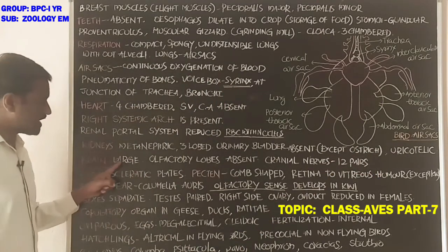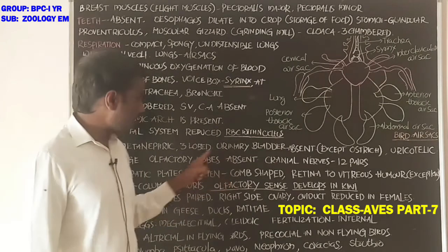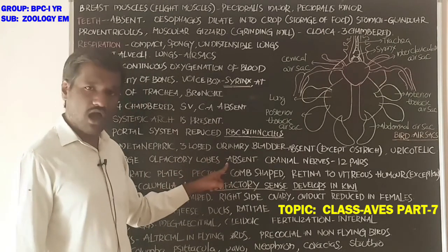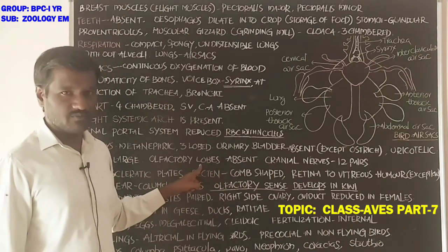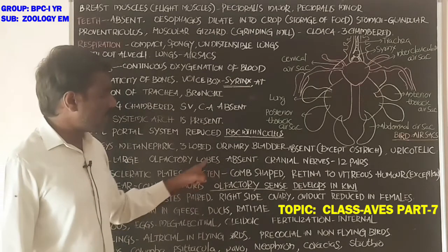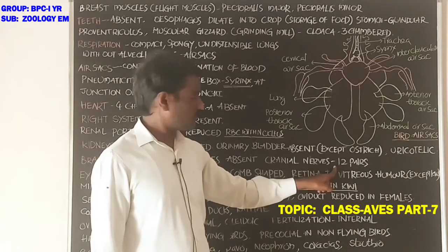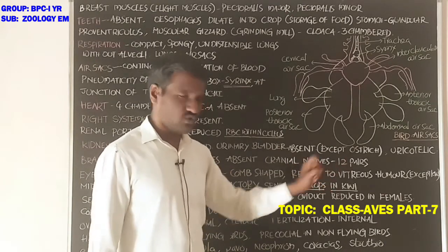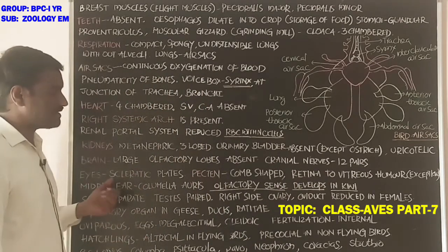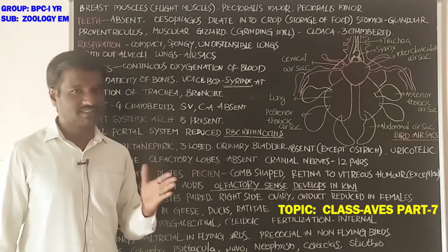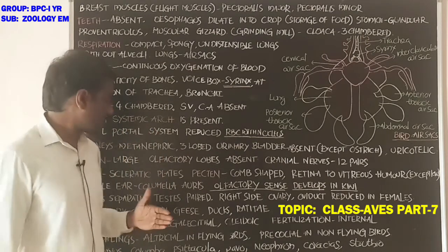Next, the brain is large. Olfactory lobes are reduced or absent. Okay, students. Next, cranial nerves are 12 pairs. Next, eyes. Eyes have sclerotic plates.